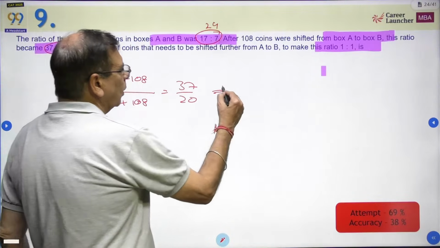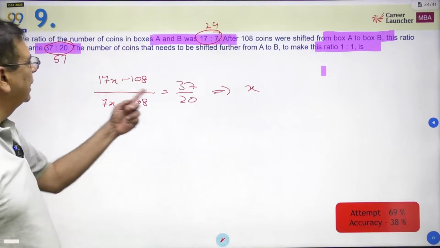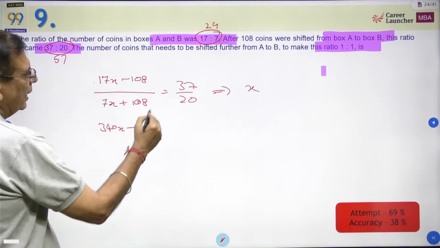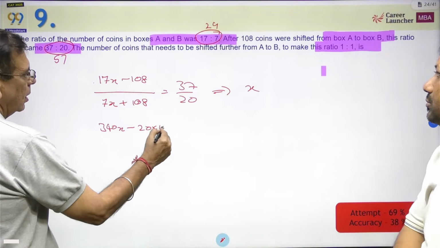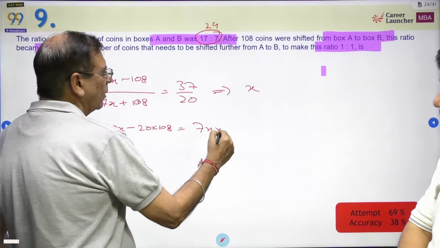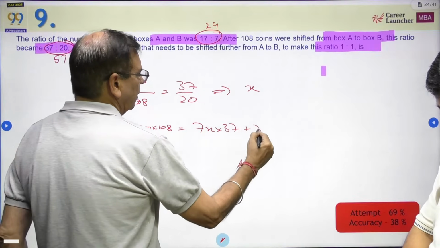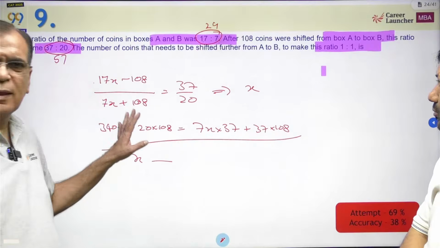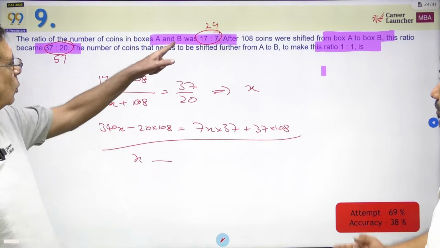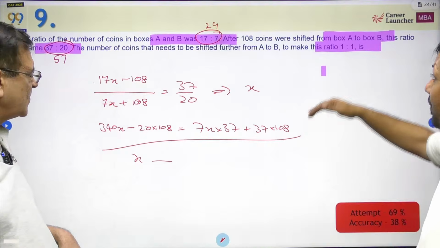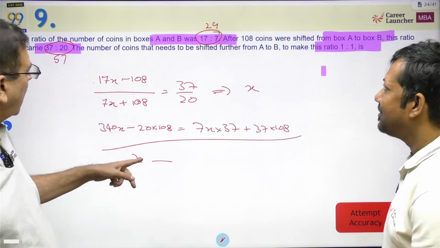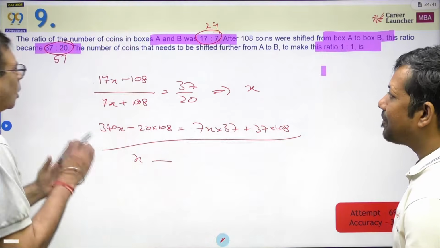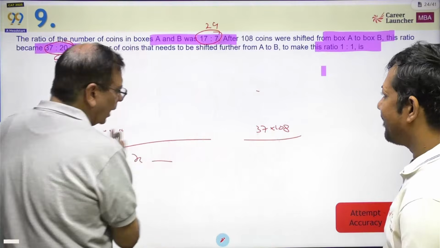Now using this, what will you do? You will solve for x. 17 into 20, 340x, minus 20 into 108 equal to 7x into 37 plus 37 into 108. Okay, you will solve this, find x, and then solve. Do not do this foolish way. You have to do what? No, leave it. I am saying that even after this you will need to do a lot of work. After this, once you find x, you will find this, and then you need to see how many more to be shifted here. So this is not what you should be doing. You should be saying, I'm not going to do this.